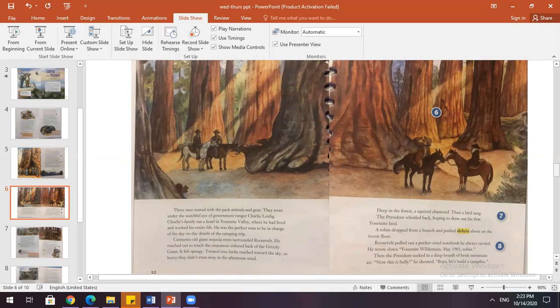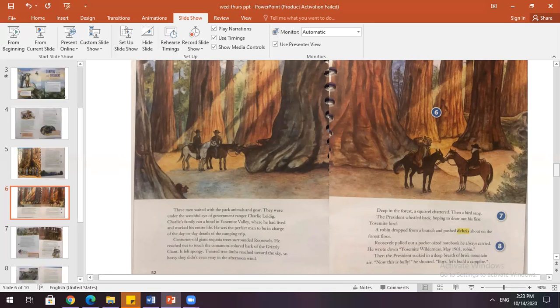Okay, so if we look here, there is additional information about the giant sequoia trees in the illustration on pages 52 and 53. We can see these more clearly. What does this illustration tell us about these trees in the sequoia forest? They're gigantic. Look at them compared to the men on the horses. And we see that Roosevelt here is trying to look up to the top of one of the trees, but it seems as if it is too tall for him to see the top.